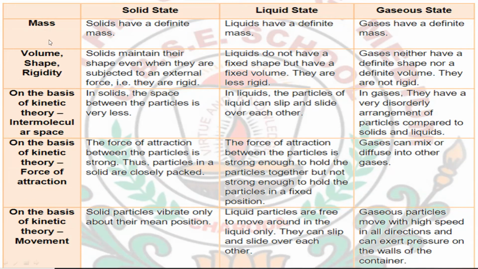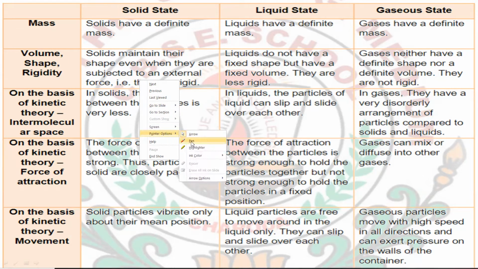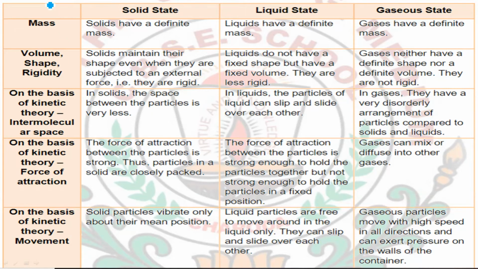So first, what are the properties which we are going to compare in order to differentiate the solid state, liquid state, and gaseous state? The properties are written here in the first column. Then in the second column, we are defining what kind of properties solids have, then what kind of properties liquids have, and in the last column, the gaseous state is defined. So the first property which we are going to take is the mass.